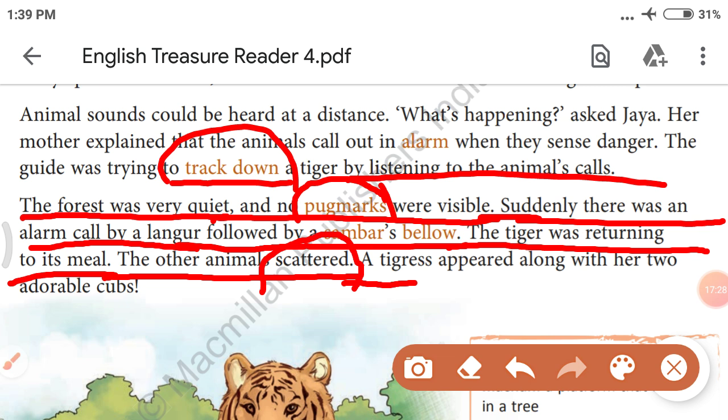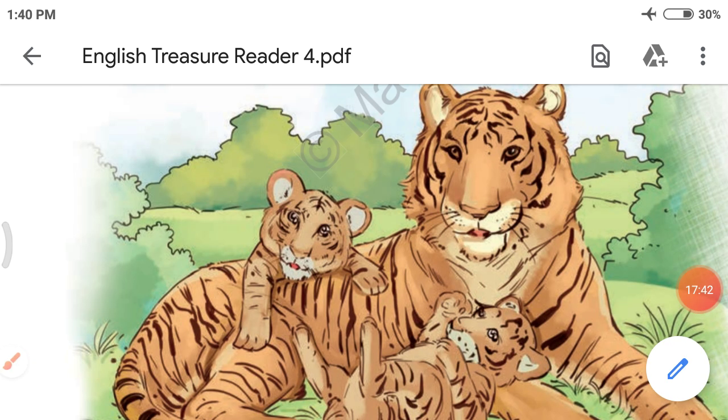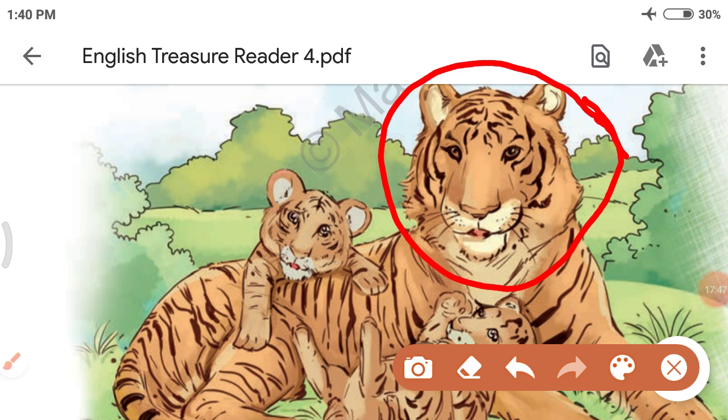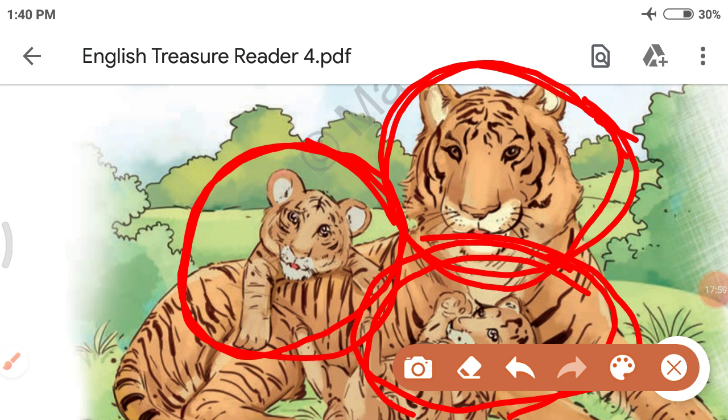A tigress appeared along with her two adorable cubs. Adorable means beautiful and cubs means baby tigers. Let me show you the picture. A tigress came with her two adorable cubs. Adorable means very beautiful. You can see here, a tigress and two beautiful cubs, meaning baby tigers. Right? Let's see what happens next.